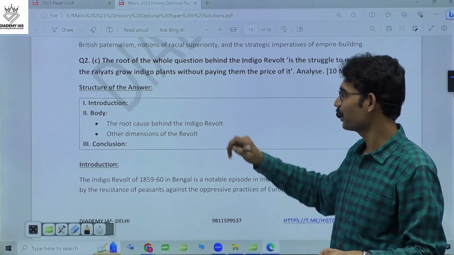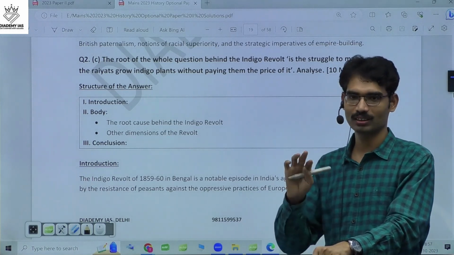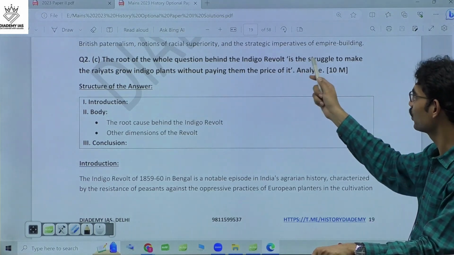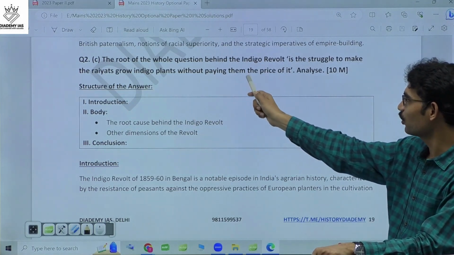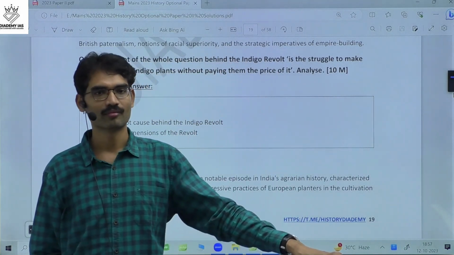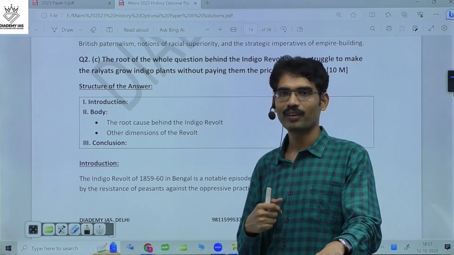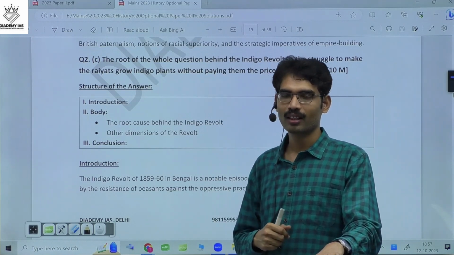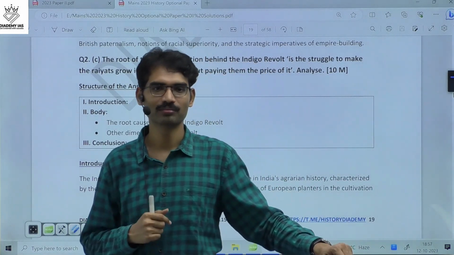What is the meaning of it? What are the causes for indigo revolt in simple plain terms? The root of whole question behind indigo revolt is the struggle to make ryot grow indigo plants without paying them the price of it. Analyze. Yes, forced evictions, and when giving the advances also they are forcing the peasant to take the advances. And when it comes to the price also, again that price also forced one.